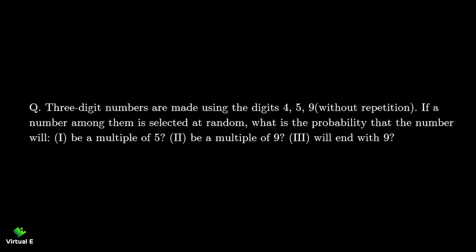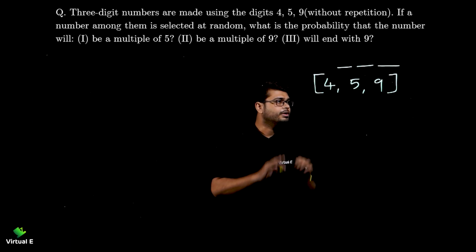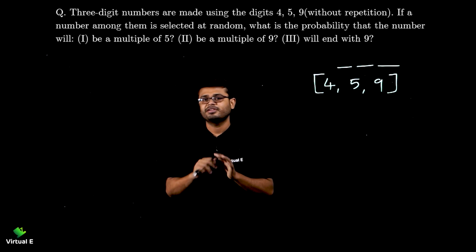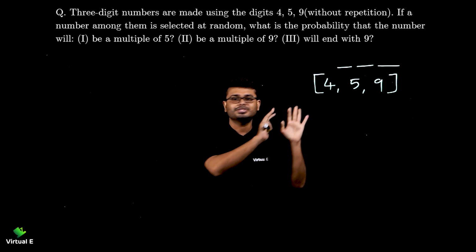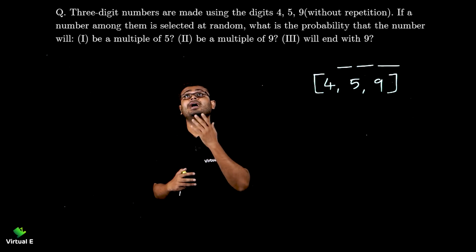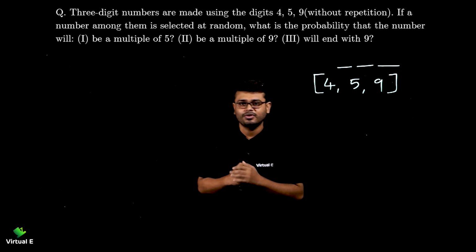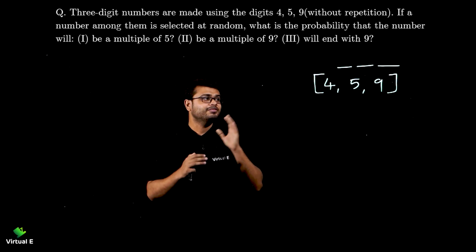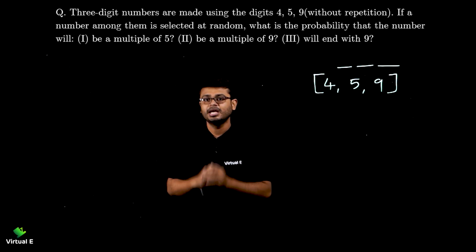If a number among them is selected at random, what is the probability that the number will be a multiple of 5, a multiple of 9, will end with 9? No worries. First of all, you must be thinking how to get the total number of outcomes and favorable outcomes. We have the conditions, like we need to get the multiple of 5, multiple of 9 and will end with 9. These 3 conditions we need to follow, but at least we should have a sample space with us to select something from that, right? So first we need to create the sample space. How shall we do that?